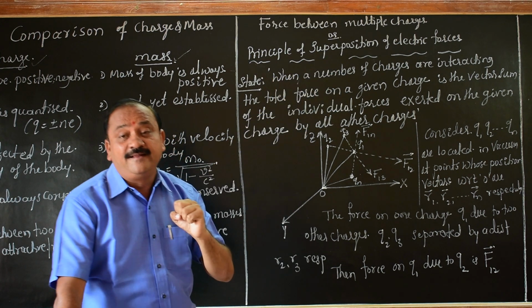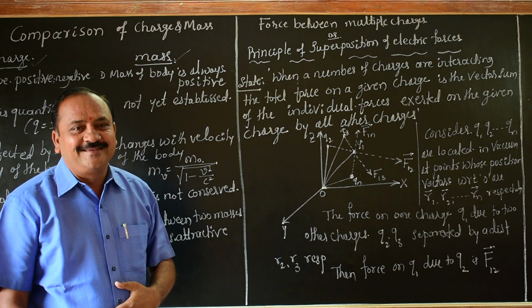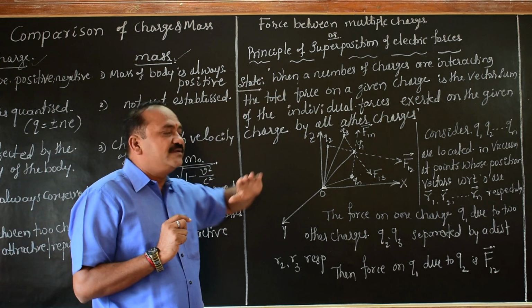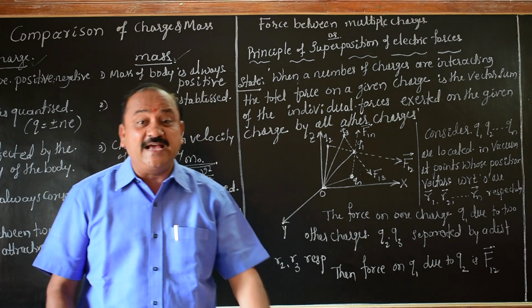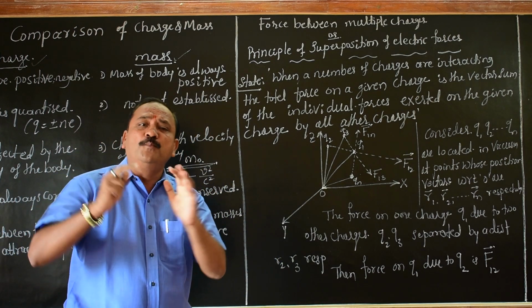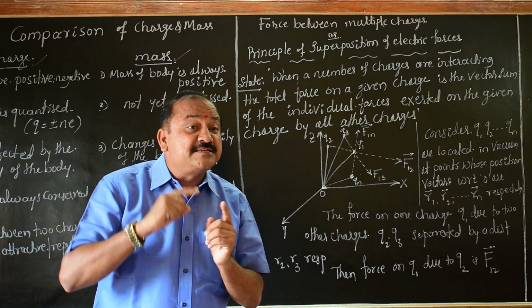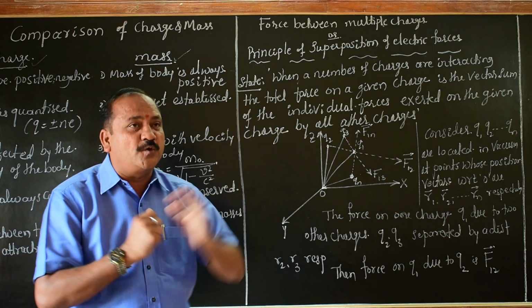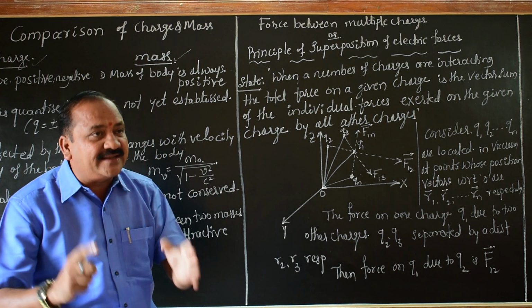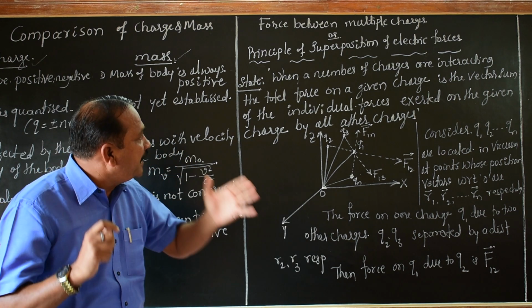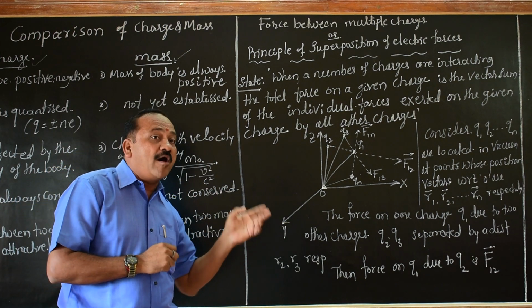Try to understand what the actual principle of superposition of electric force is. See the statement: when a number of charges are interacting, more number of charges, what is the total force? That total force on a given charge is the vector sum of the individual forces exerted on the given charge by all other charges.